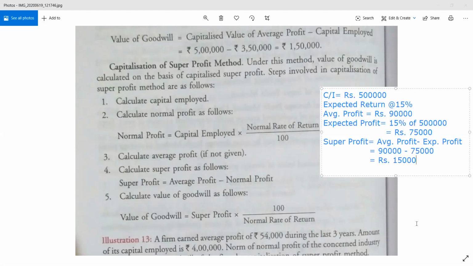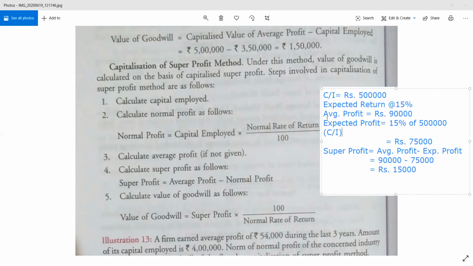Once you have got your super profit, now I guess all of you understood how to calculate expected profit. Expected profit means 15% of capital employed. This 5 lakh is nothing but the capital employed or capital invested in the business. So this portion, I guess it is clear to everyone.